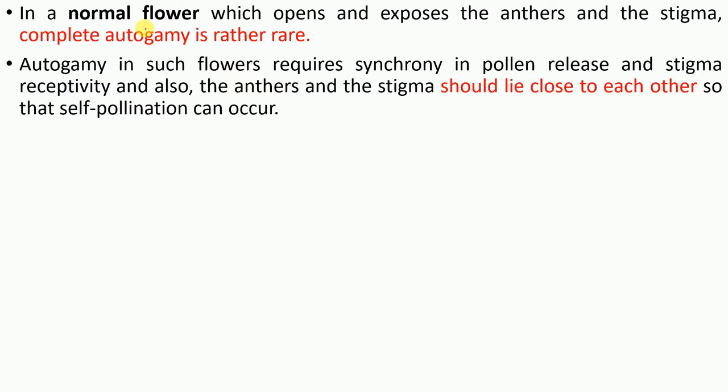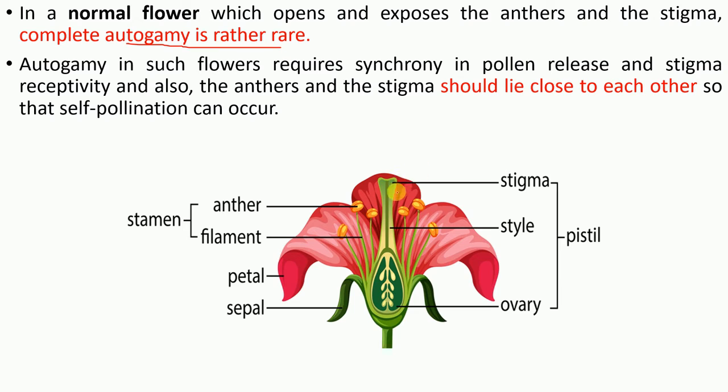And in a normal flower which opens and exposes the anther and the stigma, complete autogamy is rather rare. Why? Because you can see this is the normal flower. Sometimes the anther matures earlier compared with the stigma, and sometimes the stigma matures early compared with the anther. So it is rare.